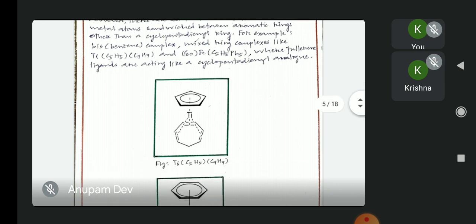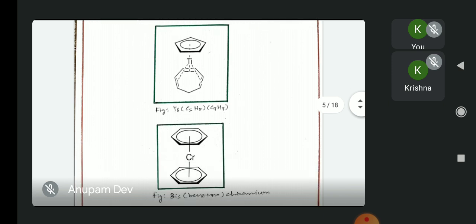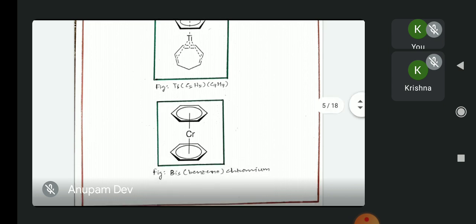In the third example, an iron atom is sandwiched between a pentaphenyl cyclopentadienyl ring and, on the other side, a C60 molecule, where the fullerene ligand acts like a cyclopentadienyl analog. So here are the examples. We can clearly see that titanium is sandwiched between a cyclopentadienyl and a cycloheptatrienyl ring, and there is another example where chromium is sandwiched between two benzene rings.